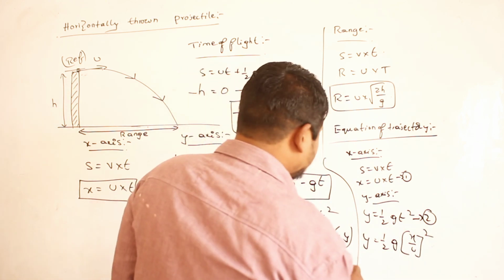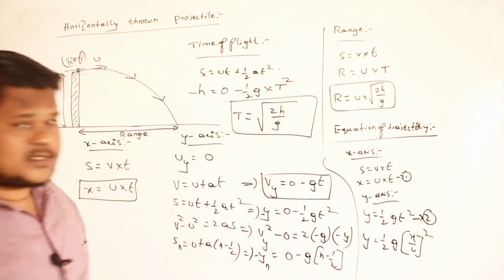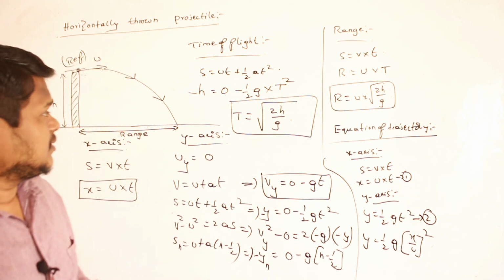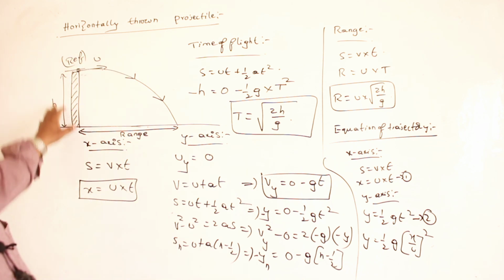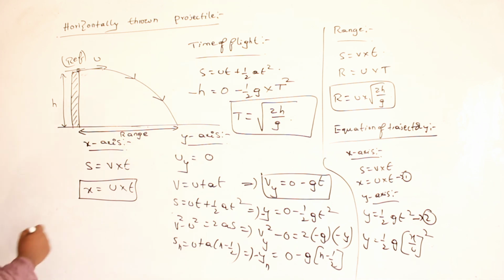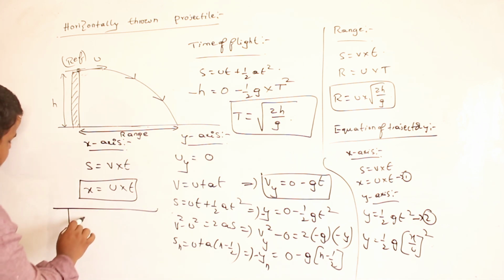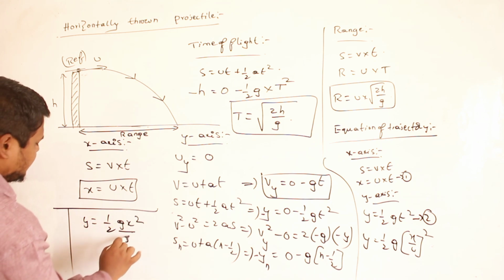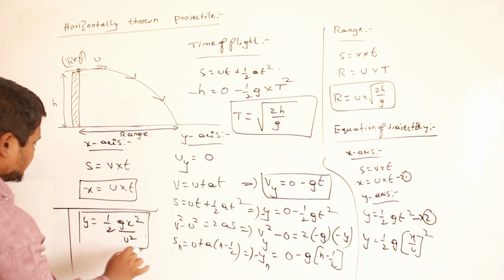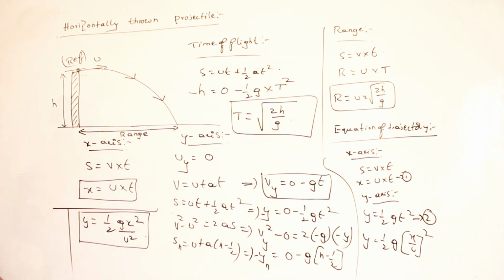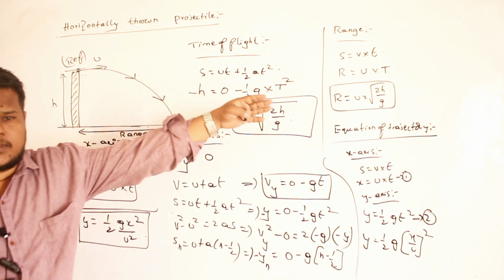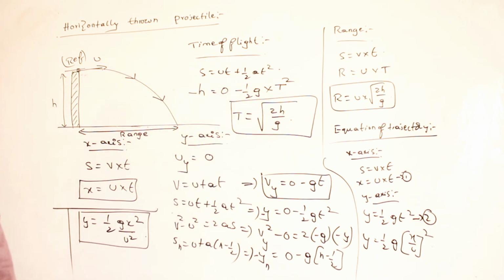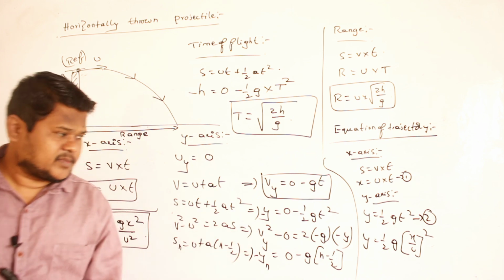So what is the equation of trajectory? y is equal to half gx square divided by u square. So this is the equation of trajectory for which condition? When a body is thrown from the top of a tower horizontally. Make a note of this one.